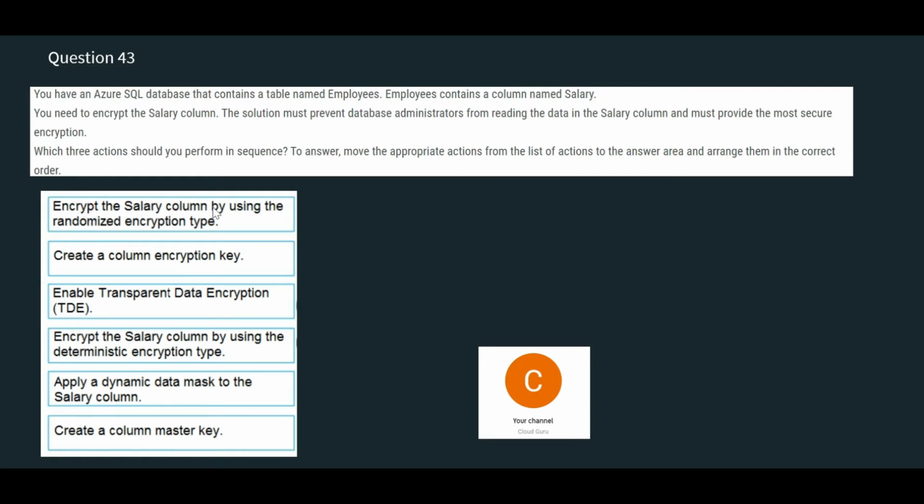Encrypt the salary column by using the randomized encryption type. There are 2 types: one where you already know the encryption type, where it is prefixed. We want to use randomized because nobody should be able to guess, even the application should not be able to guess the encryption key. And since it says you have to use the most secure encryption, this looks correct.